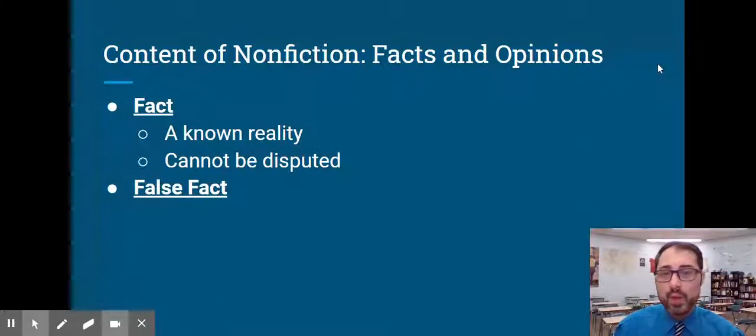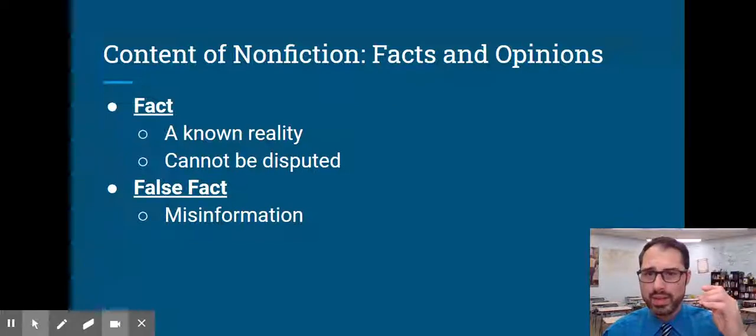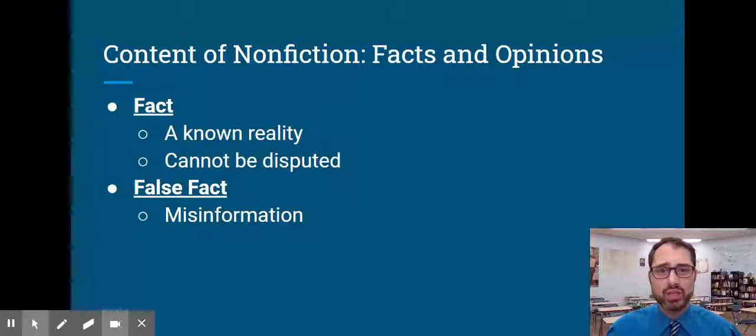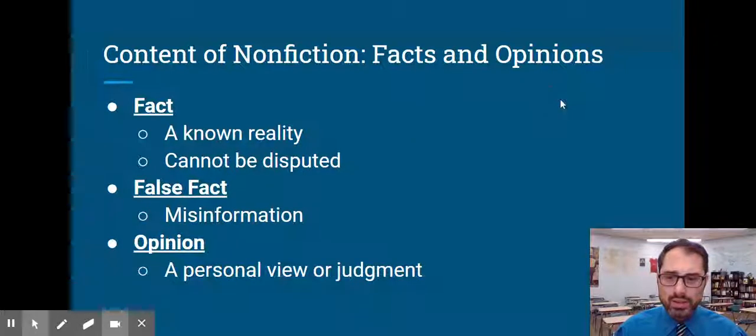But sometimes we get false facts, which is misinformation. If someone says they have one teacher for a class, but they mix up teachers, so they gave the name of the history teacher instead of the name of their English teacher. They didn't mean to do it, but it's definitely not a fact, though. They misspoke. It's misinformation. Of course, false facts can also just be straight out lies. And so these are things when we state something as truth that cannot be proved. So it is disputable.